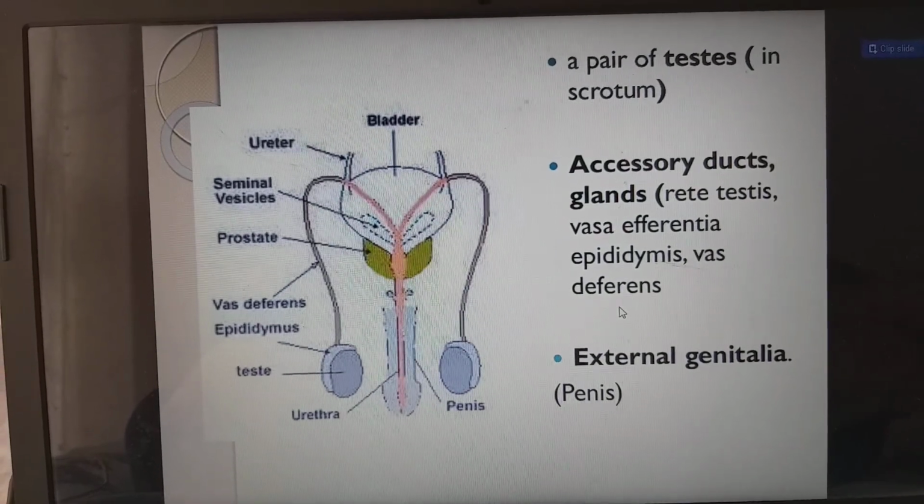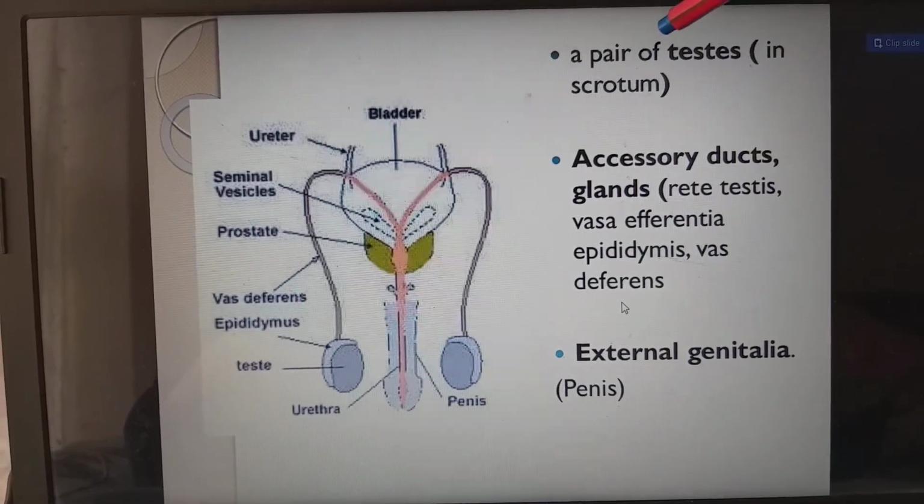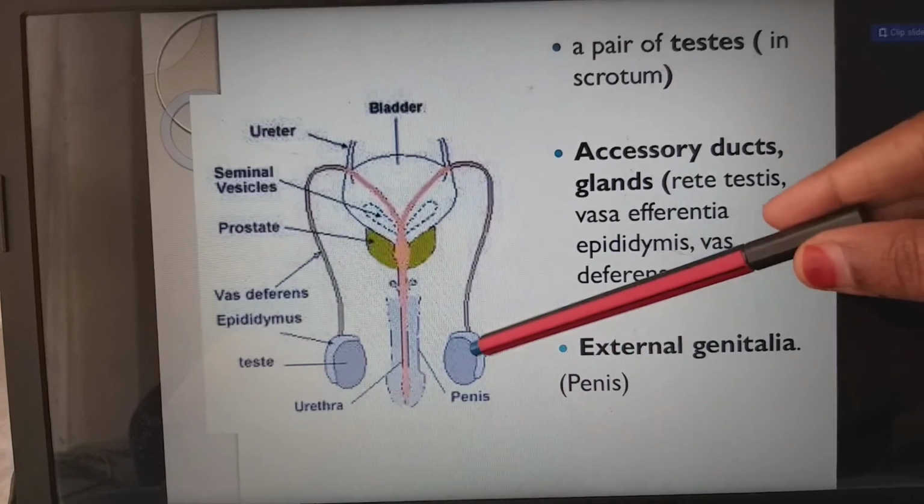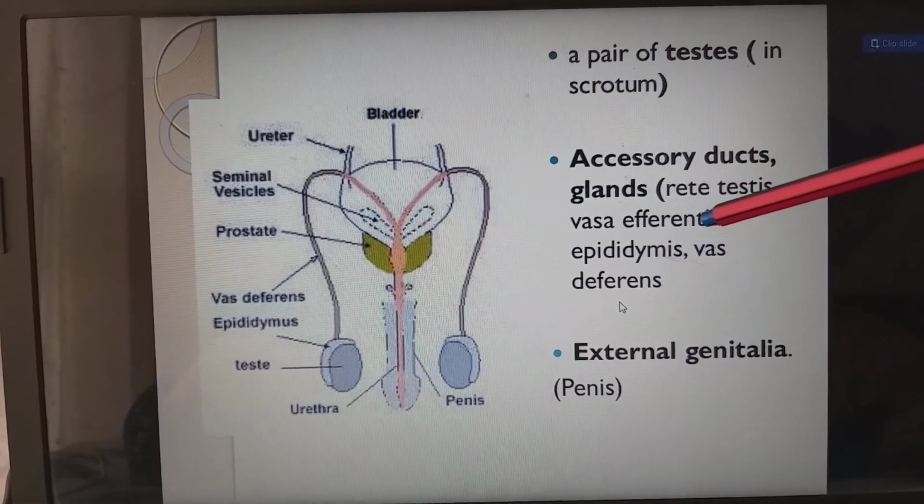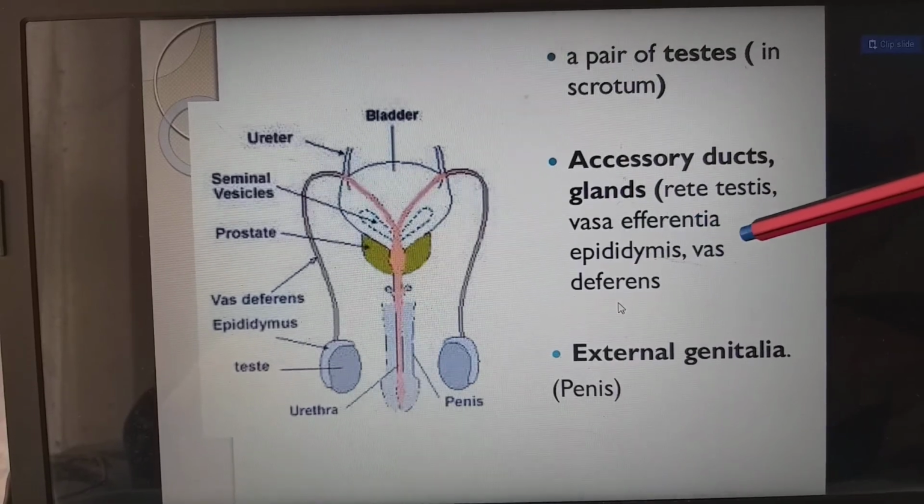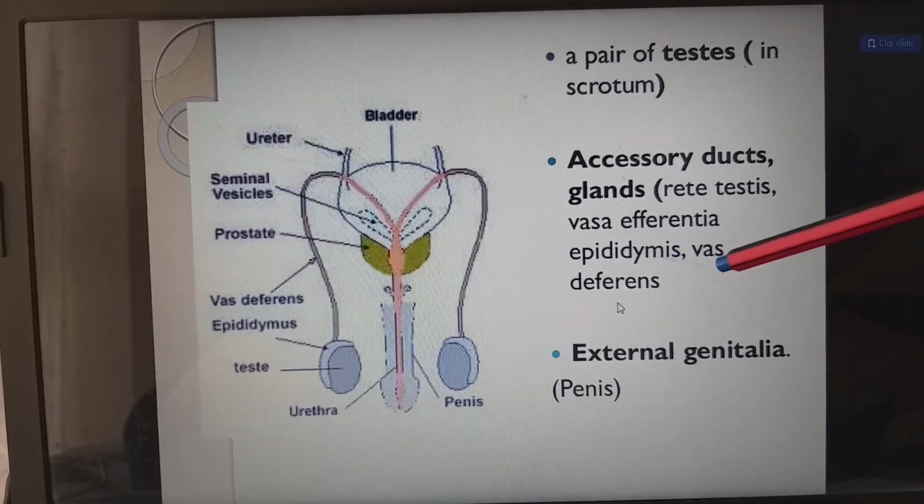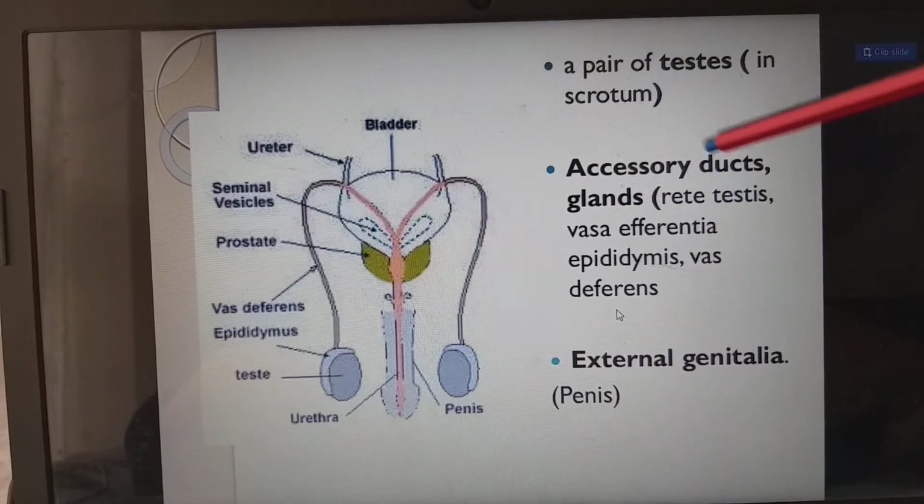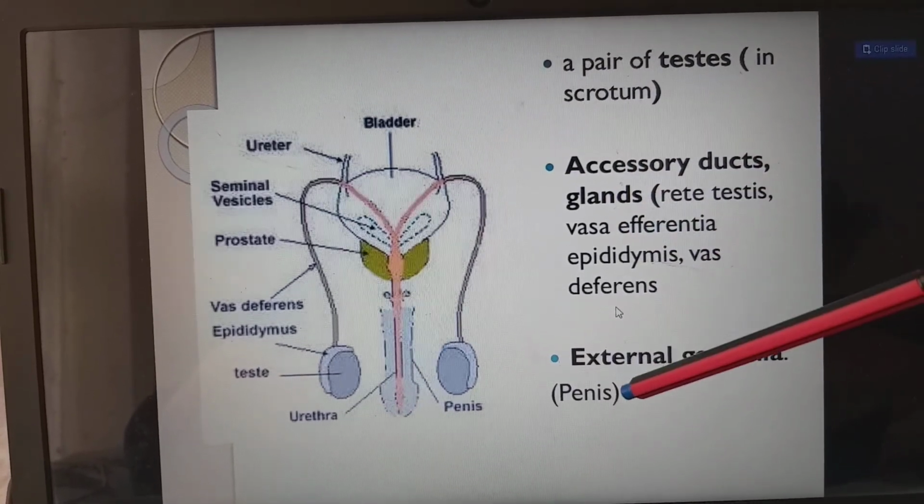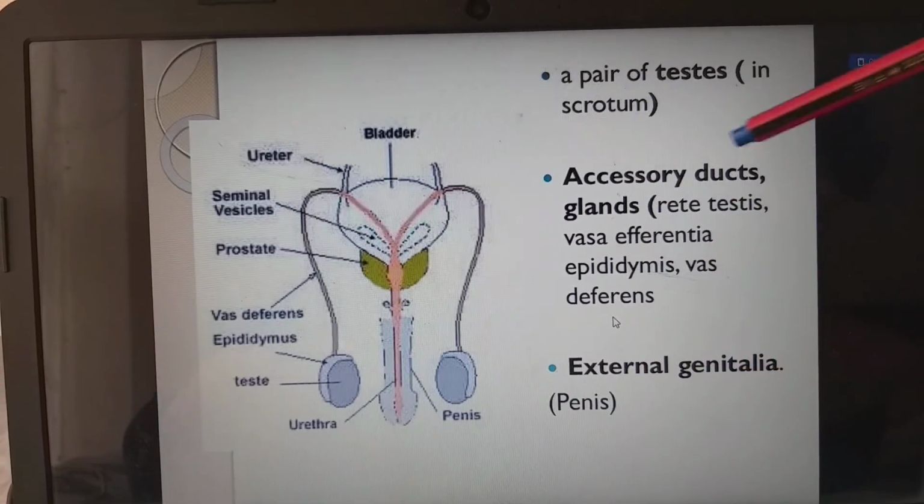Next, we have a pair of testes located inside the scrotum. So these are the testes located inside the scrotum. Accessory ducts are rete testis, vasa efferentia, epididymis, and vas deferens. So these are the accessory ducts. Next, the external genitalia is nothing but the penis.